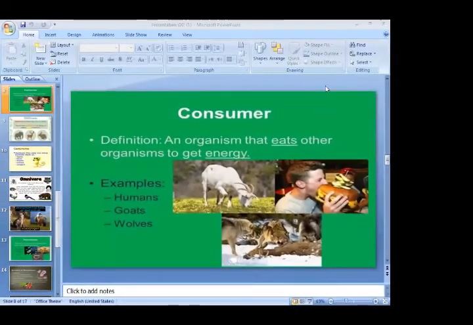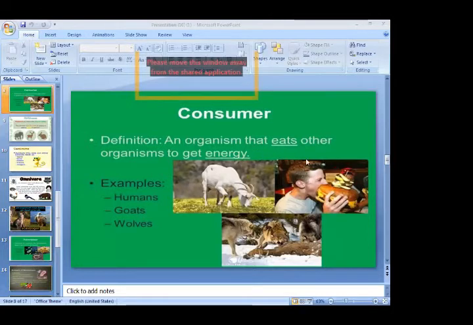A consumer is an organism that eats other organisms to get energy. These are examples of consumers: humans, goats, wolves.